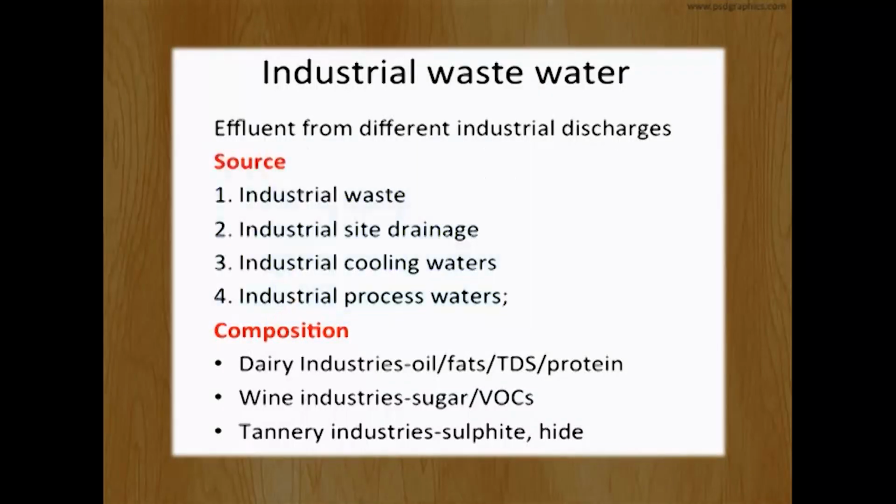Industrial wastewater is the effluent generated from different industries. The sources include industrial waste, industrial cooling water, industrial processing water, industrial site drainage. And in composition, different industry wastewaters contain different things. Like the dairy industry contains oil, fats, etc. In case of wine industries, it contains volatile organic carbon, sugar. In case of tannery industry waste, it contains hair, hide, sulfite, etc.